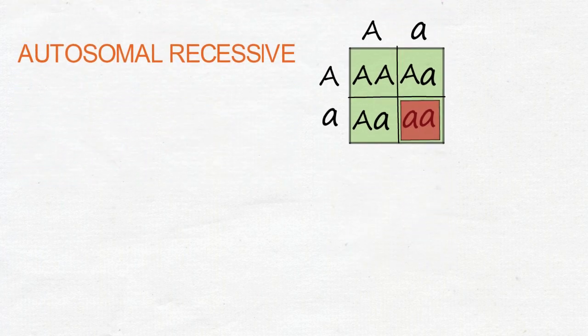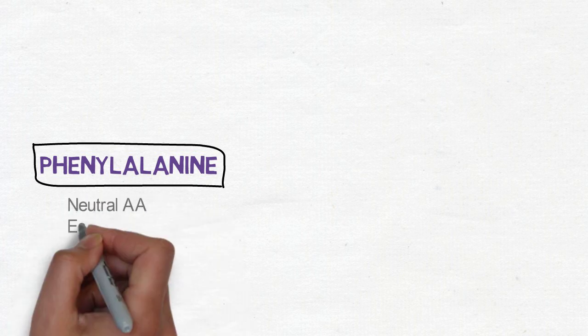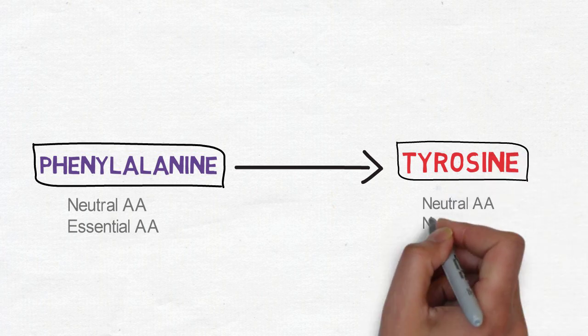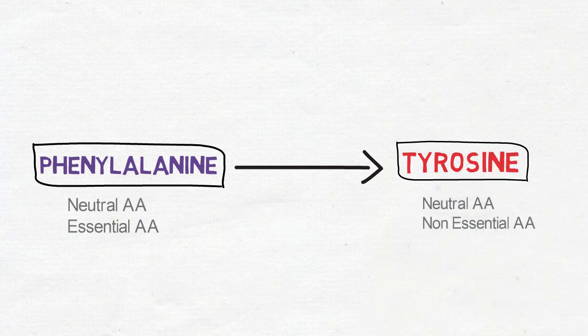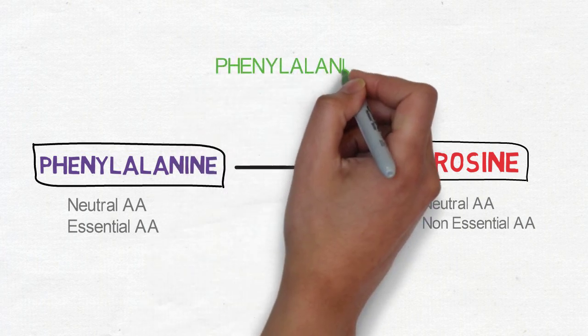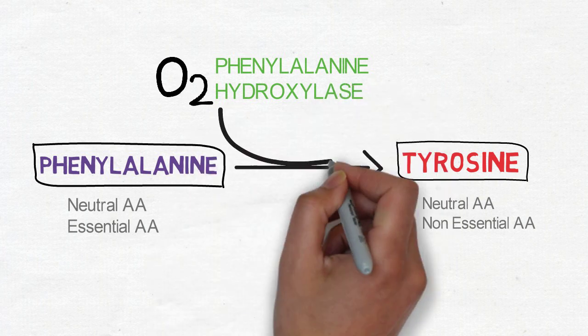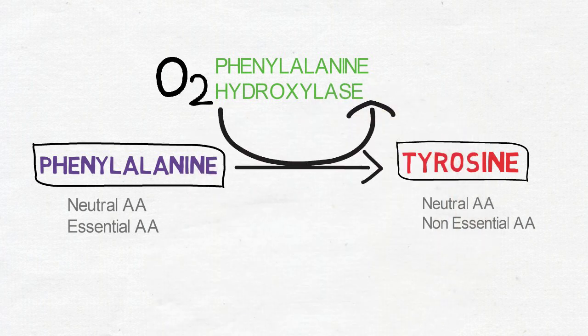Let us now see the conversion of phenylalanine to tyrosine. Phenylalanine can perform all its functions only by being converted to tyrosine. Phenylalanine is a neutral and an essential amino acid. It is converted to tyrosine, which is also a neutral amino acid but a non-essential amino acid because it is derived from phenylalanine in the body. This conversion occurs with the help of the enzyme phenylalanine hydroxylase. Water is generated from oxygen in the reaction.